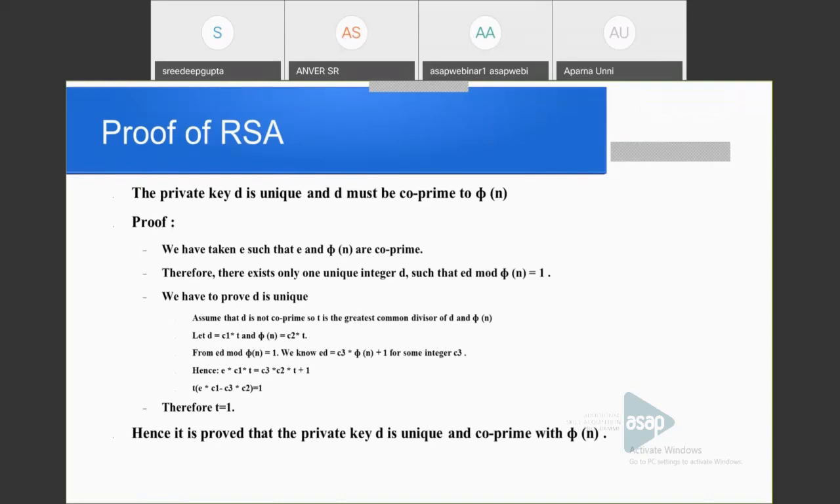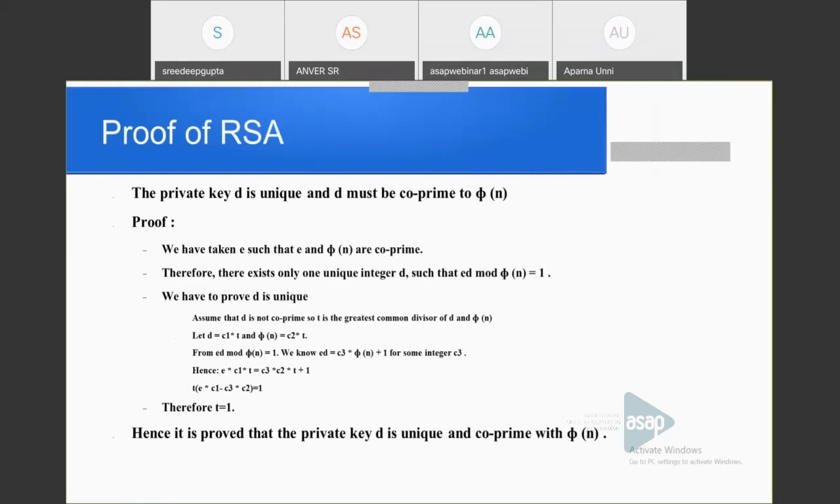But if it is not co-prime, there will be an integer T other than 1 that is the GCD of D and phi of n. That is, there is a common factor T in D and phi of n. So D is equal to C1 into T, and phi of n is equal to C2 into T. Okay, so E into D mod phi of n equals 1.